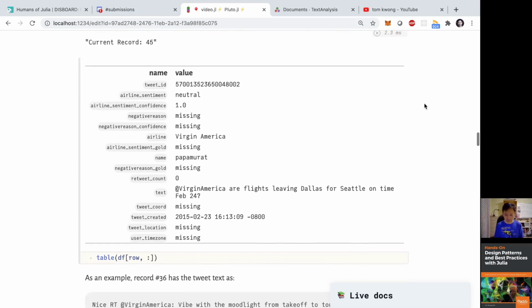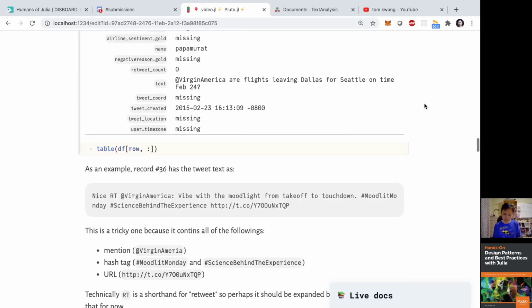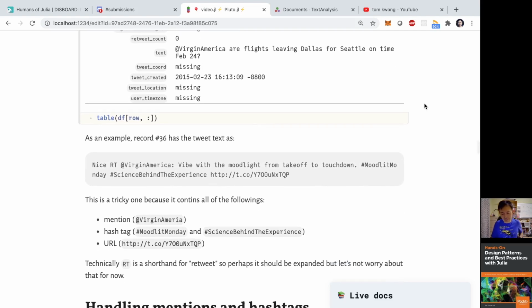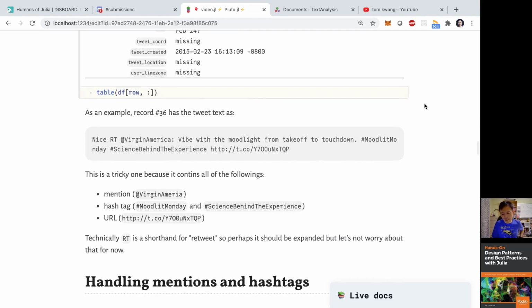Okay. So as I was examining these tweets, one thing that I realized is that a lot of the tweets have these mentions which start with an @ sign, and also hashtags which start with the hash sign. And sometimes they have URLs just like that.